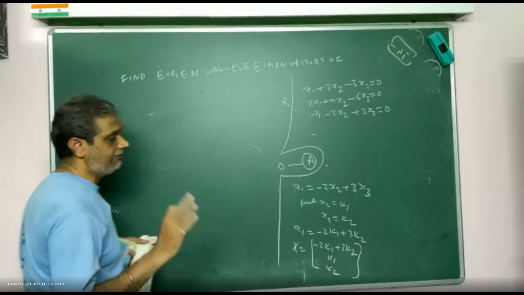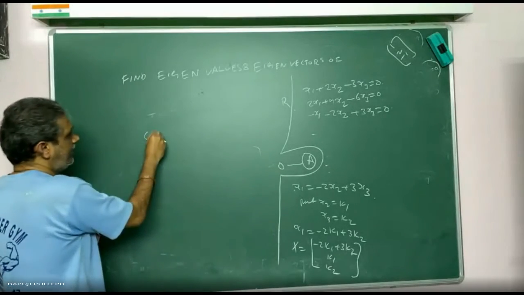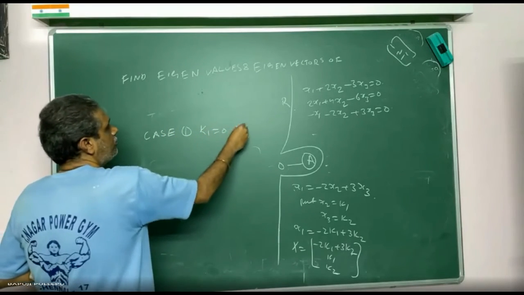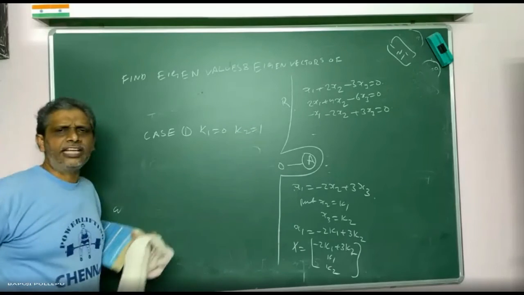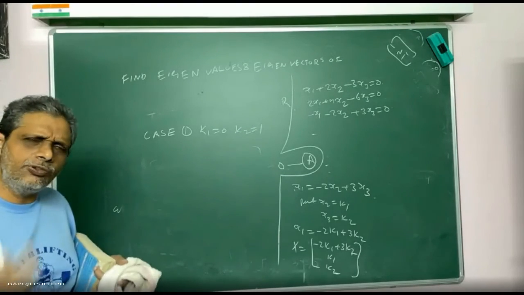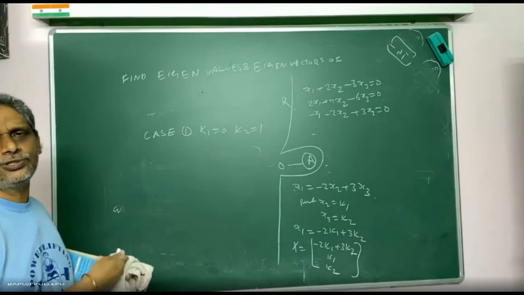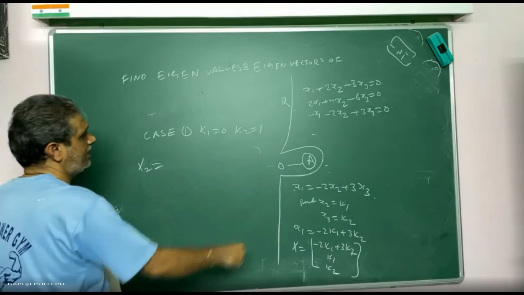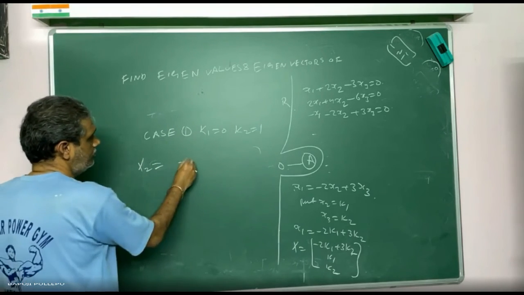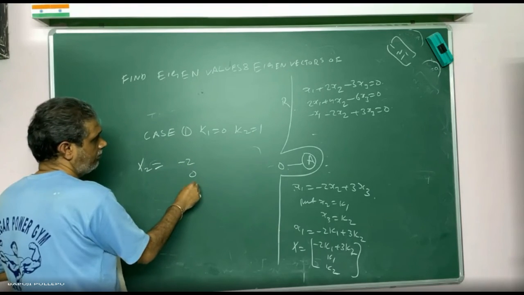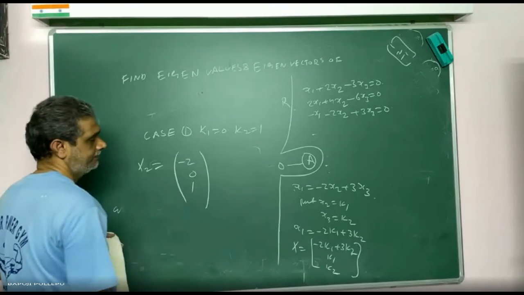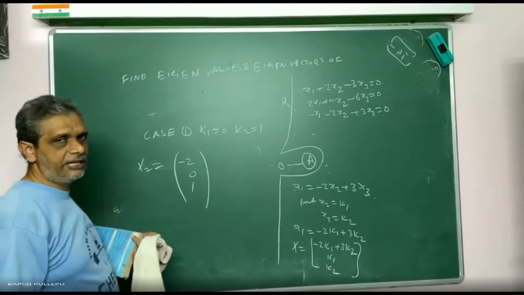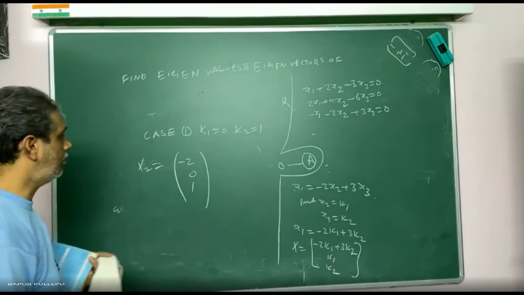Now I want to find two values. First, case 1 I will write: k1 is equal to 0, k2 is equal to 1. You can give any value. 10 lakhs also you can do, k1 is 10 lakhs, k2 is 20 lakhs. But the better option I am choosing is 0, 1. Then my x1 becomes minus 2 times 0 plus 3, that is 3. What is the value of x2? 0, and x3 is 1. Are you agree, sir? One solution I am keeping k1 is 0, k2 is 1. It's not a matter, you have an infinite number of solutions. One solution I am finding. Now case 2.